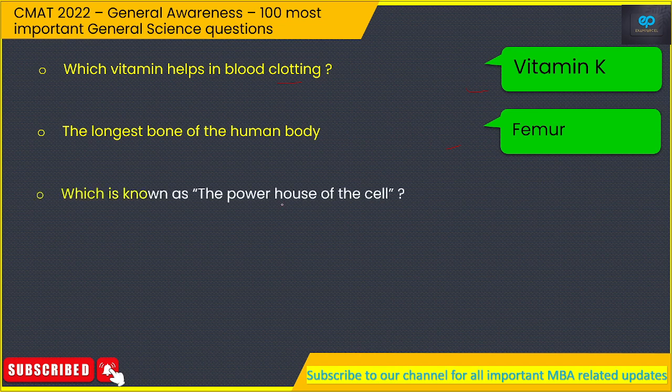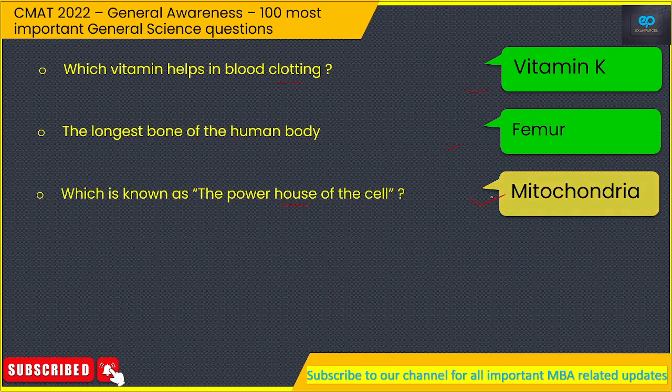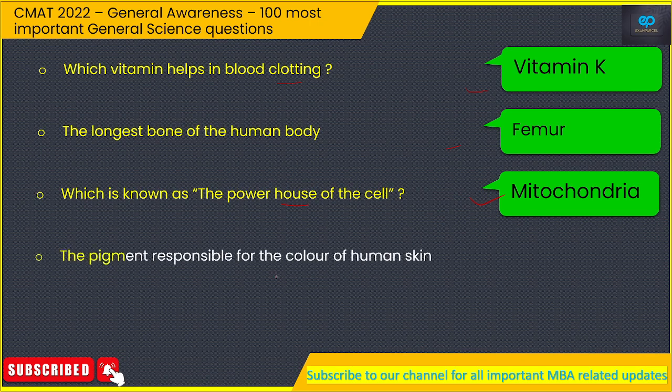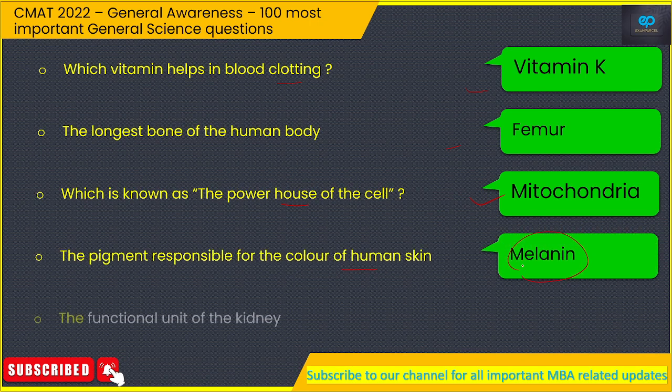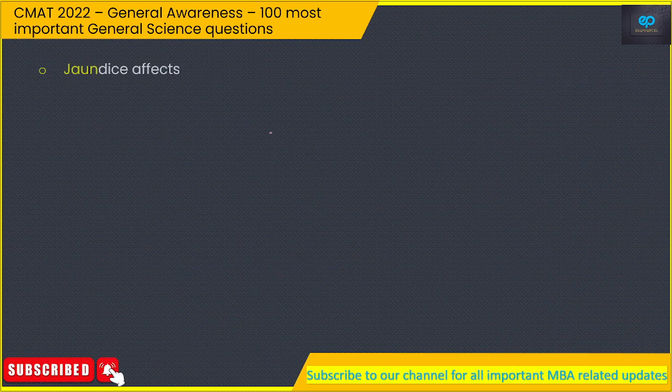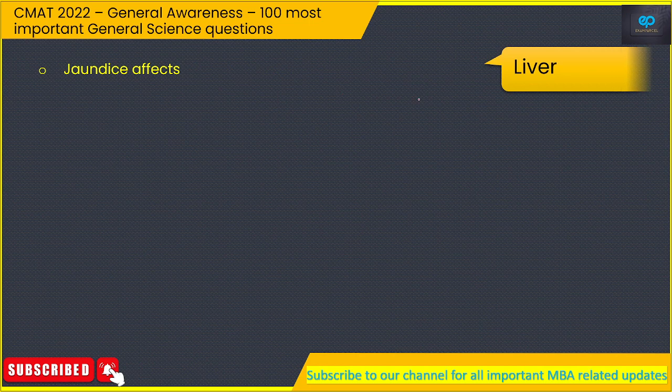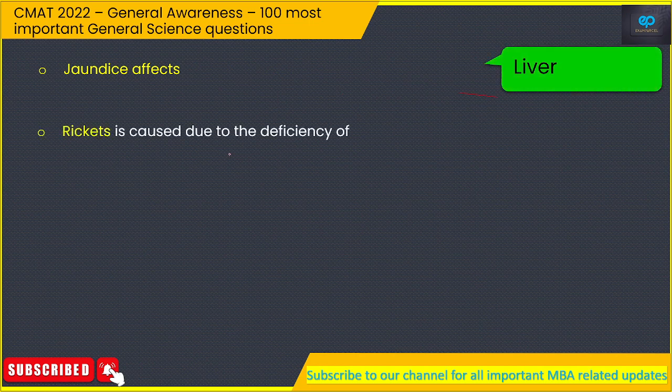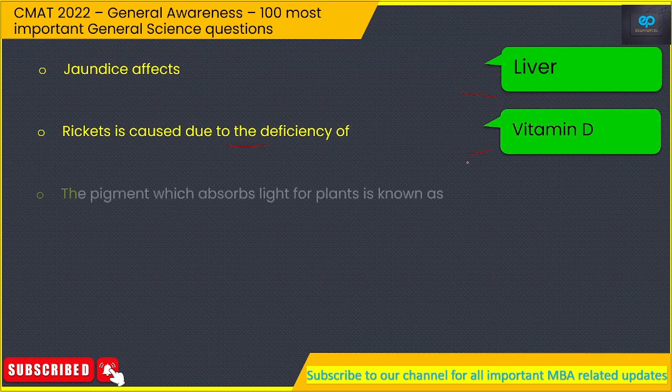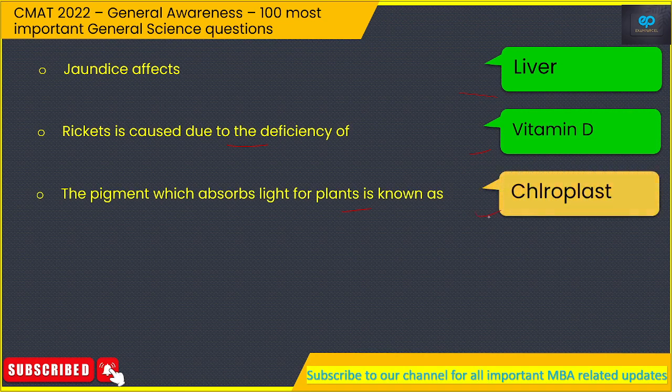Which is known as the powerhouse of the cell? So that would be mitochondria. The pigment responsible for the color of human skin, so that is melanin. Very famous question. The functional unit of kidney, so that is nephron. Jaundice affects the liver. Rickets is caused due to the deficiency of vitamin D. The pigment which absorbs light for plants is known as chloroplast.